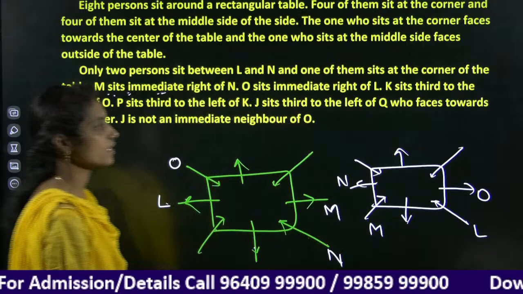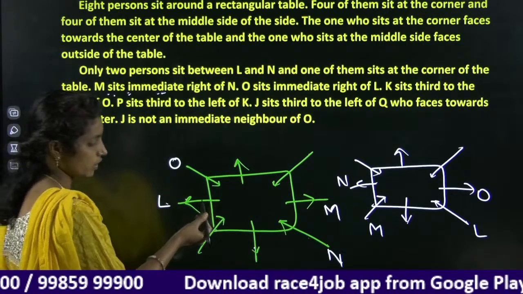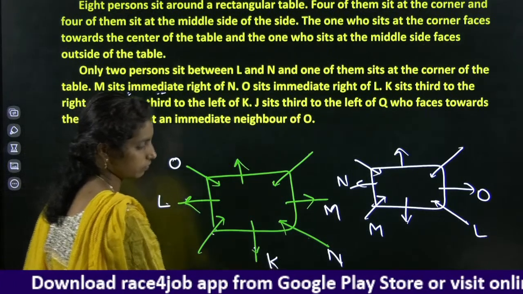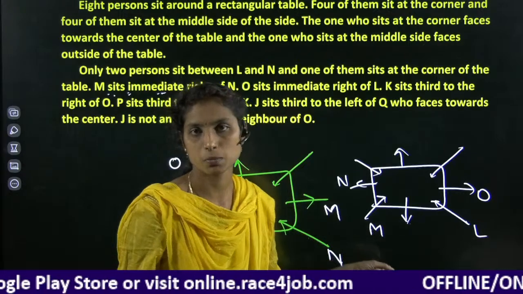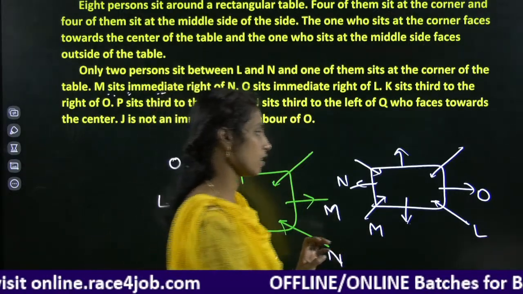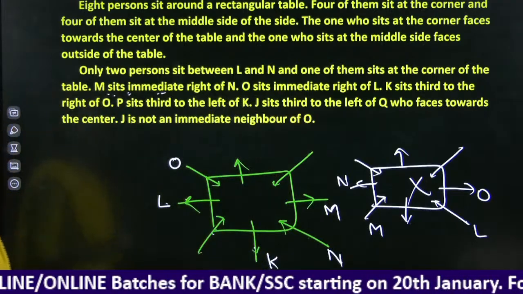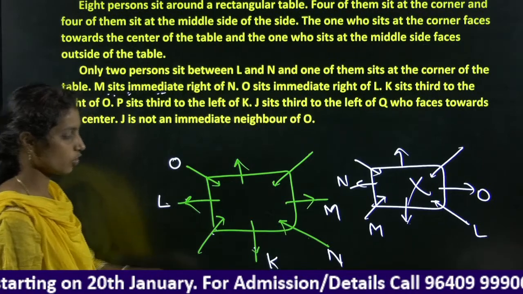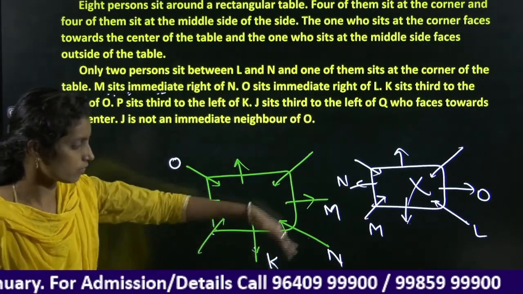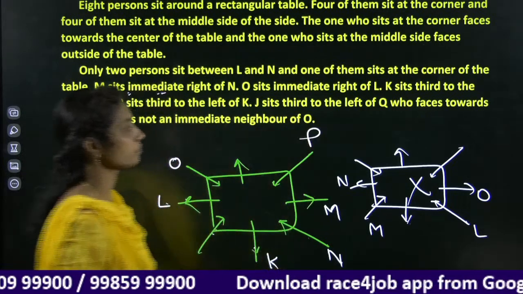Right, K sits third to the right of O. O is here, first right, second right, third right, K is here. Already M is placed, we cannot place K there and our assumption is false. Right, next, P sits third to the left of K. K is facing away from the center, first left, second left, third left, and P is here.